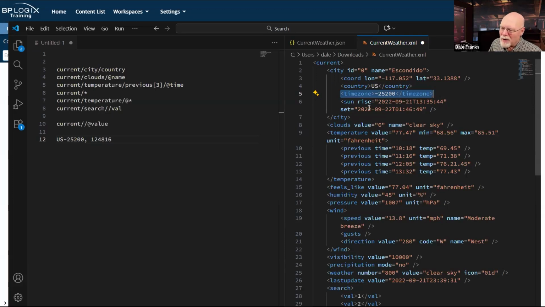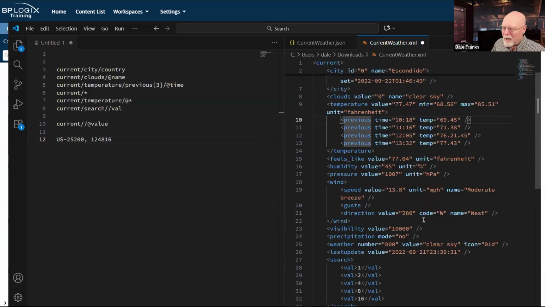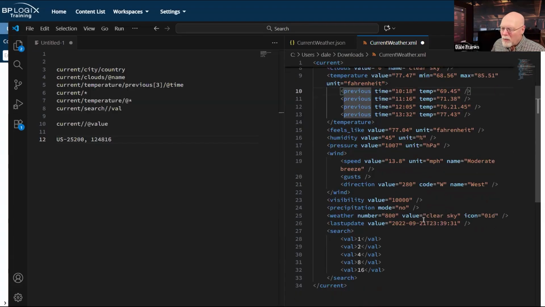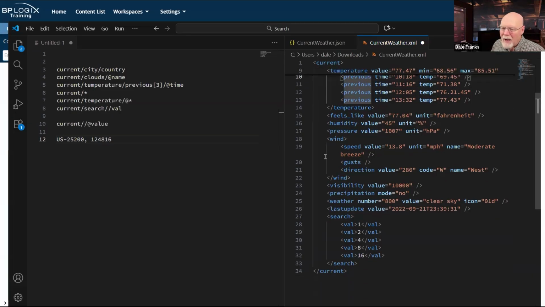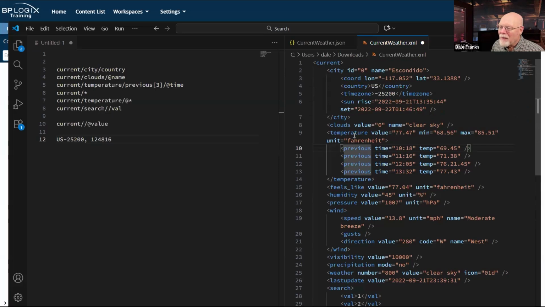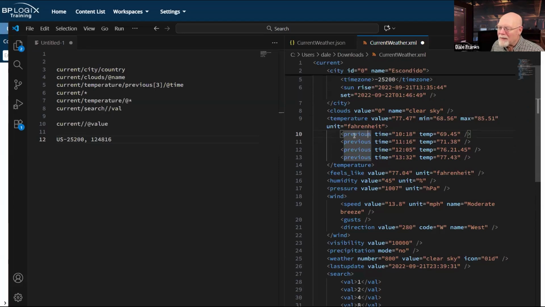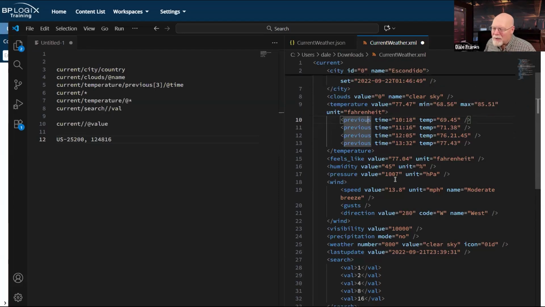Sun, well, these are all attributes. Clouds, well, these are all attributes. Temperature, well, these are all attributes. Previous, all attributes. All attributes, attributes, attributes. Where is my last item? I'm looking for 124816, and it's going to be buried here somewhere.